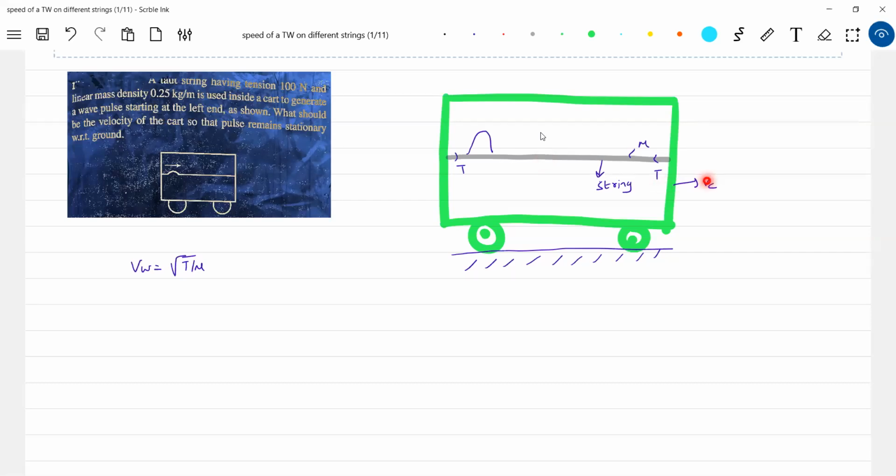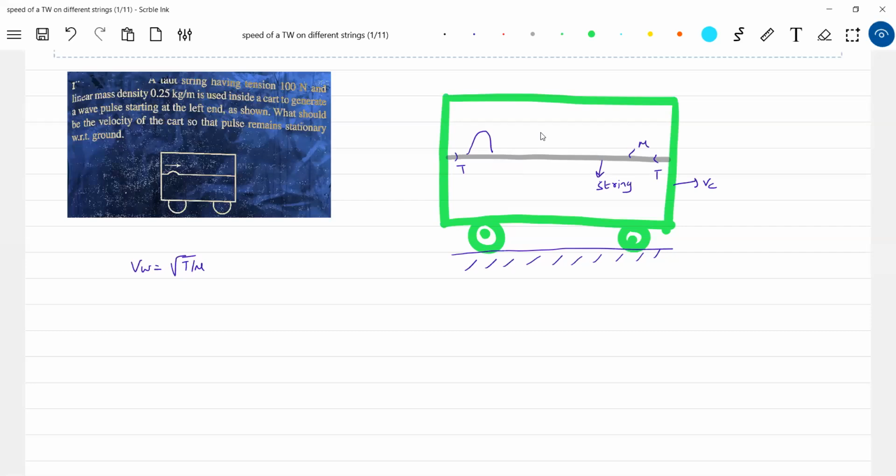When the cart is in motion, the string will be in motion. Then the pulse is moving with respect to a medium where the medium will be moving. We have discussed all the problems where the rope was at rest. Today, I'm going to pick up problems where the rope will be moving with a velocity, will be rotating, will be accelerating. In all such cases, how do we calculate the time taken by the pulse to move from one end to another, or what is the speed of the pulse? That's the background.